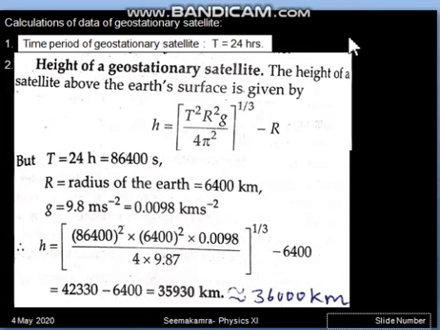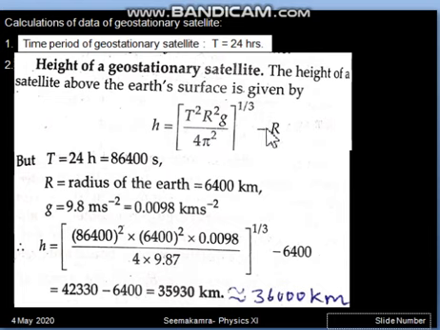Thus, proceeding to the further calculation for the geostationary satellite, since we already have the time period of the geostationary satellite as T equal to 24 hours, using this data we can calculate the height of the satellite. We have already derived that height is related to the time period of any satellite by this formula, and here all the parameters are constant except this T. The capital T value means the time period of the geostationary satellite, which we have already discussed should be 24 hours, and let us convert it to seconds and put it here.